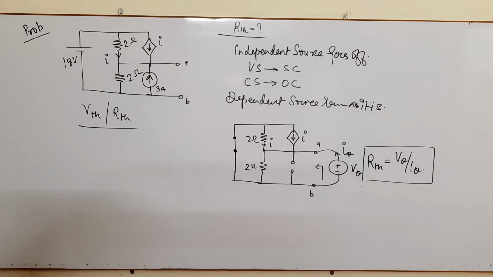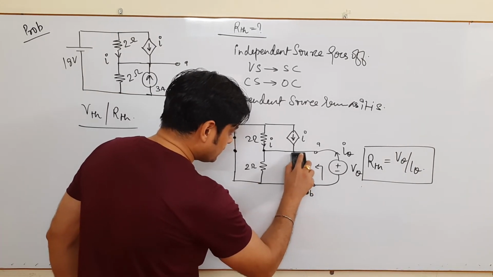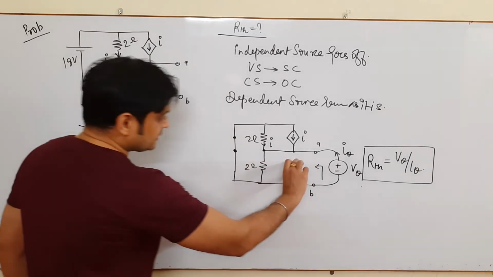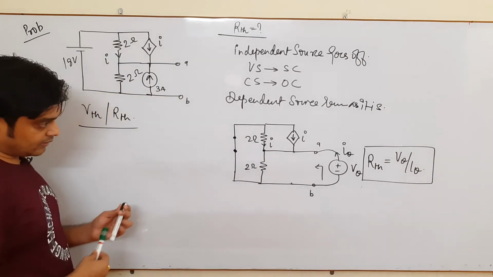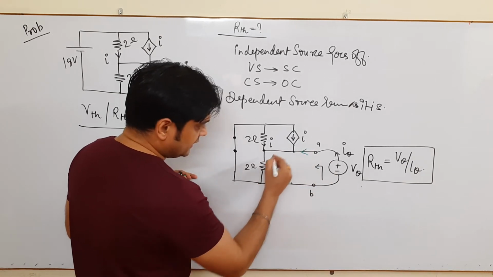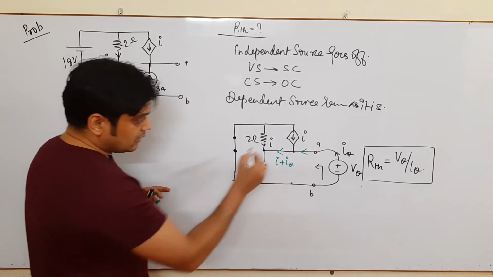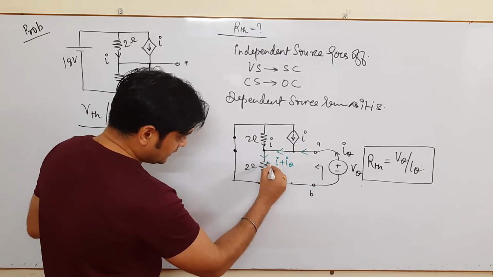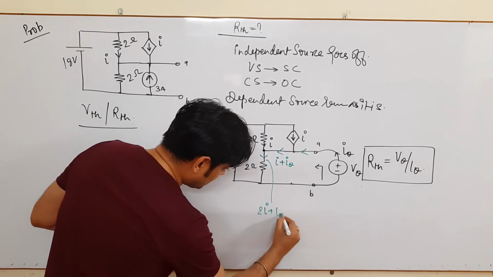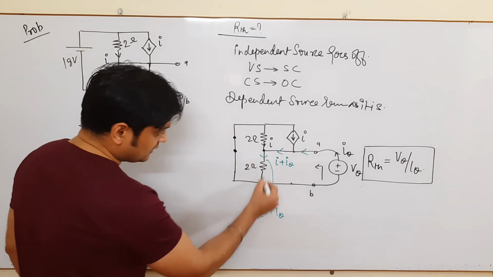Please see this. This is an open circuit, so I am removing this terminal. There is no significance of these two terminals because it is an open circuit. Now this is open circuit, this is short circuit. Now see the very important concept. This current I is coming, this is your Iθ. So what is the current here? It is I plus Iθ. This is your current I. So what is the current here? It is I, that becomes 2I plus Iθ, the current which is flowing here.